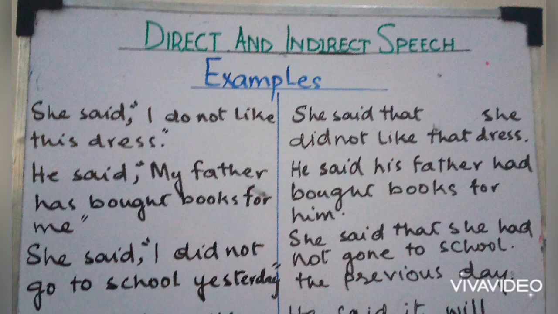Now look at the third sentence. She said, I did not go to school yesterday. First we will change the pronoun. I will change according to she, so it will become she. Did not will change into past perfect, and yesterday will change into the previous day. So: She said that she had not gone to school the previous day. So the simple past of the direct speech has changed into past perfect.